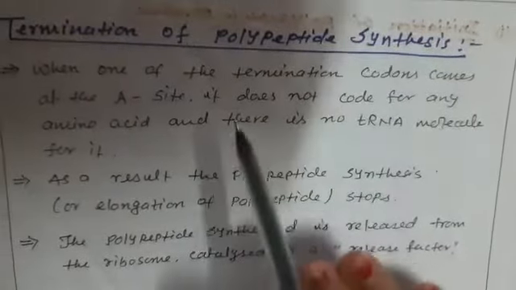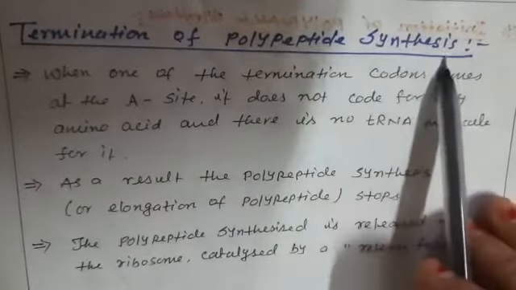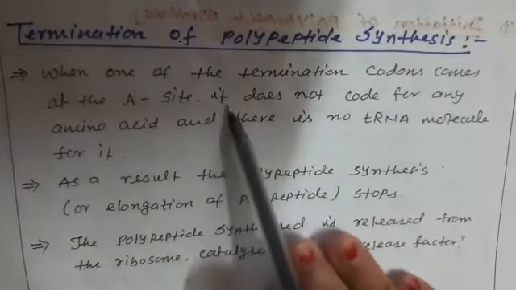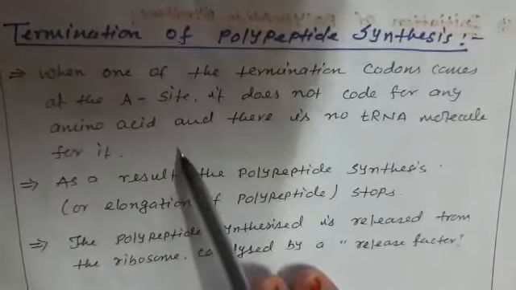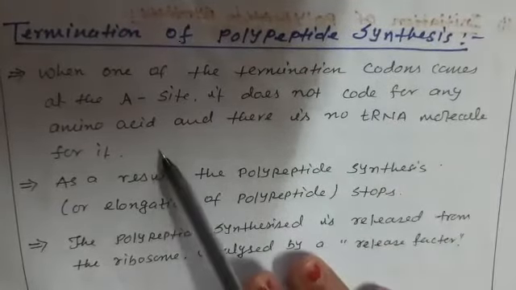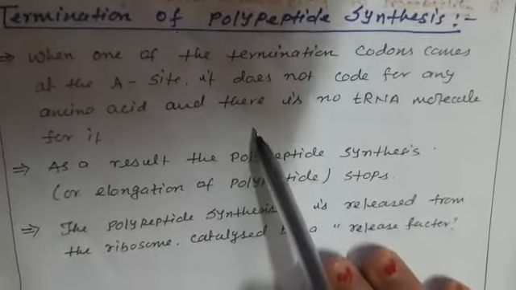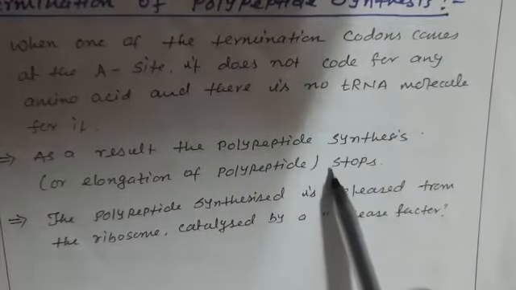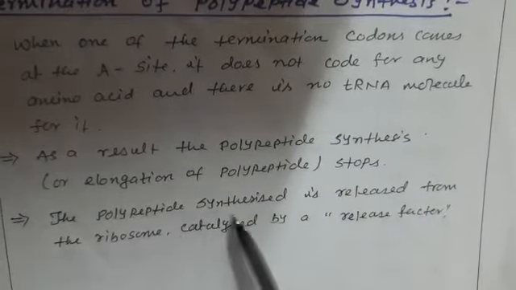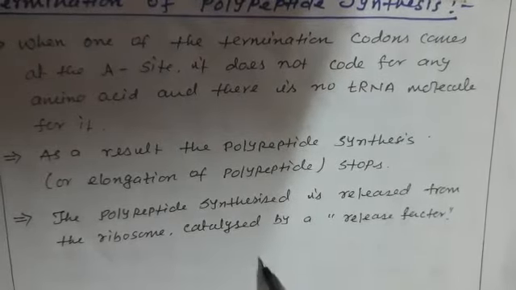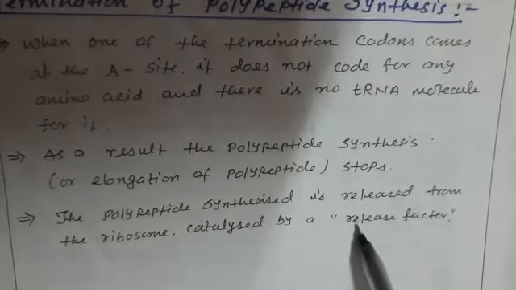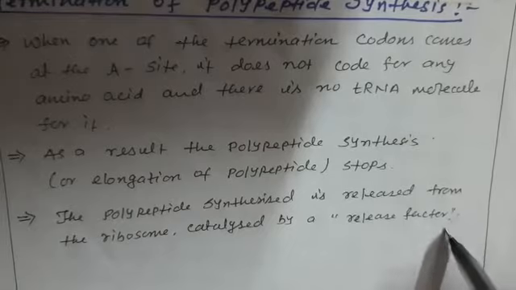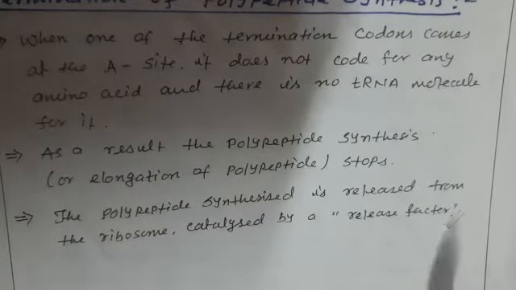The last stage is the termination of polypeptide synthesis. When one of the termination codons comes at the A site, it does not code for any amino acid and there is no transfer RNA molecule for it. So we can say the process is now stopped. As a result, the elongation of the polypeptide stops and the polypeptide synthesized is released from the ribosome. Again, it requires a factor known as the release factor, and thus the polypeptide chain is released. Let us understand with the help of the diagram.